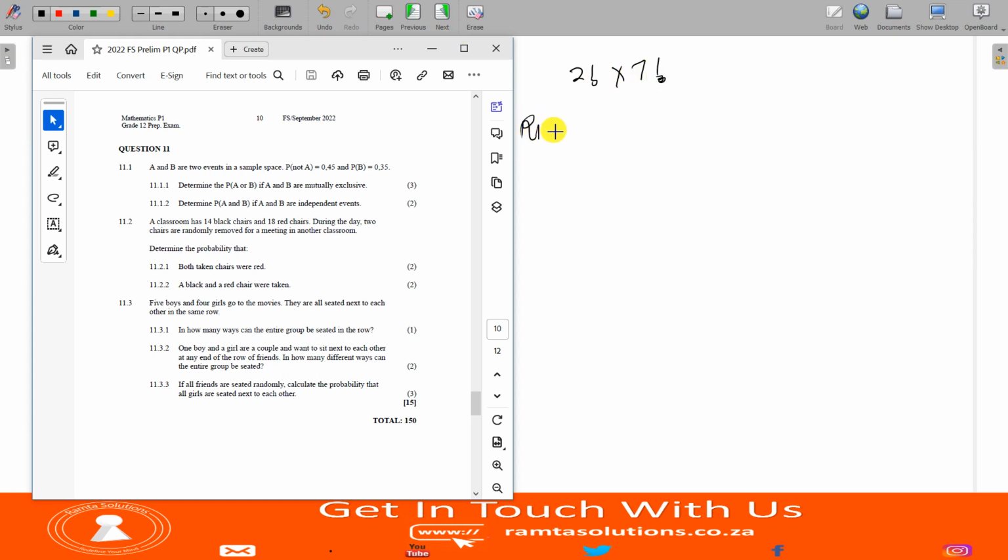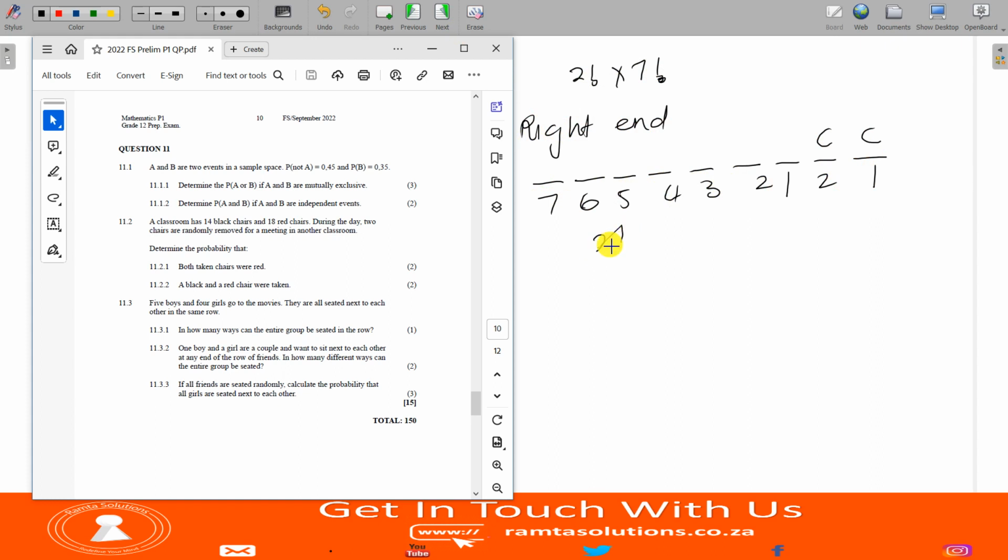For the right end, we will have, it's still that couple, right? So it's 2 and 1. So here it's 7, 6, 5, 4, 3, 2, 1. What is this? It's still 2 factorial times 7 factorial. Right, it's still 2 factorial times 7 factorial.